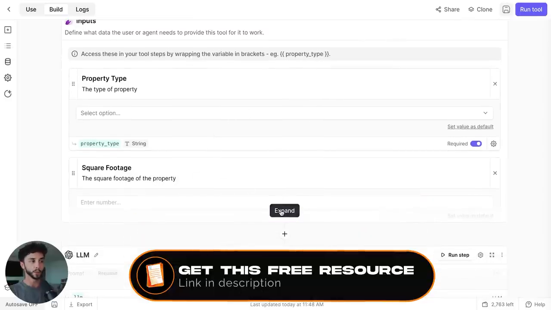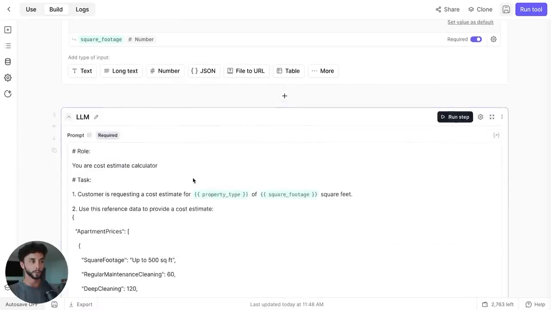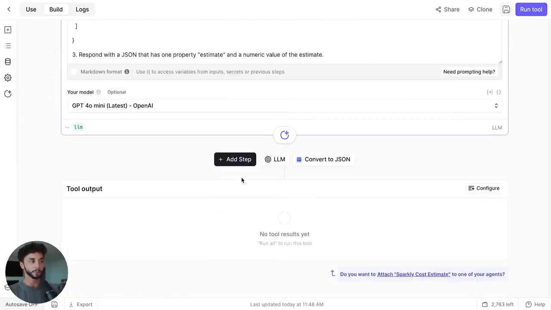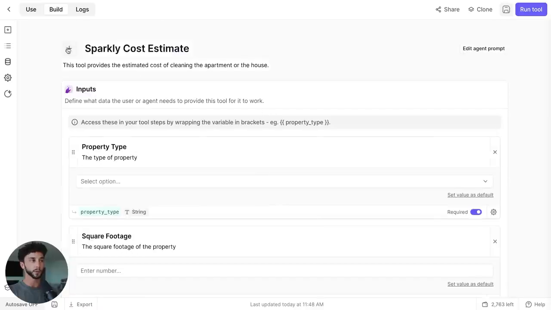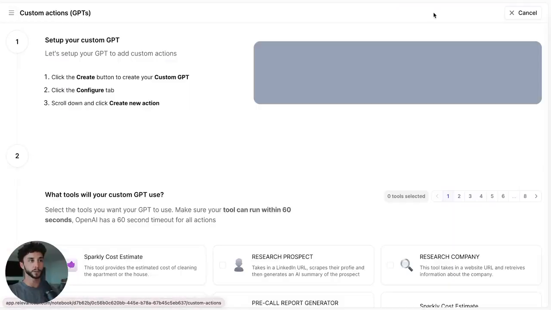And it's just like the previous tutorial that we did where it's got property type, square footage, and an LLM step here to calculate it. It's going to spit that back, and we're going to turn that into a nice response with our agent on Agentive. We can make sure that we've saved this. So the cool thing here is that in order to get this connected to Agentive and our agent over there, we can just go to custom actions here on the tools page.